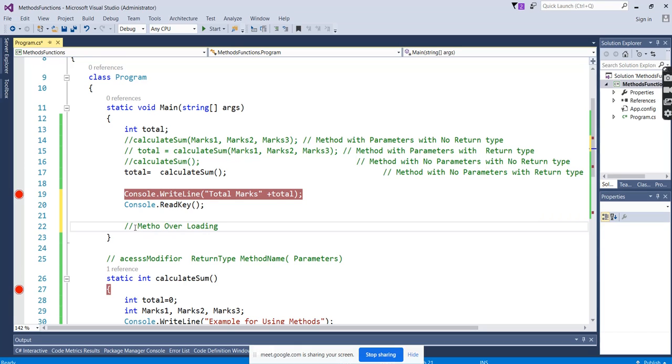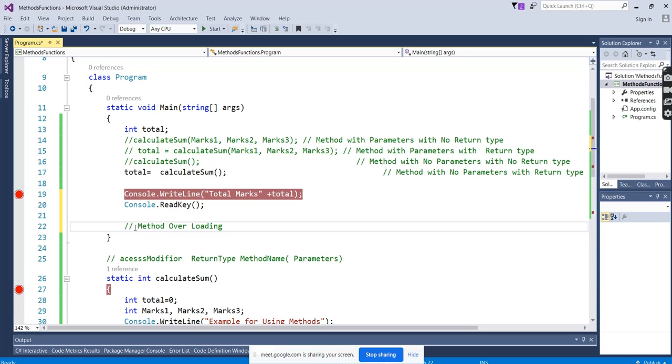Overloading is a very important topic, and especially from the perspective of interviews, this is a very hit point. Every interview is going to ask about this. The first question will be the difference between overloading and overriding. It's a 100% fixed question. Every interviewer wants to discuss this, and it is very important. In our coding part, even in real-time scenarios, we'll use it many times. So it's a very important concept. Overloading we will see in the next session.